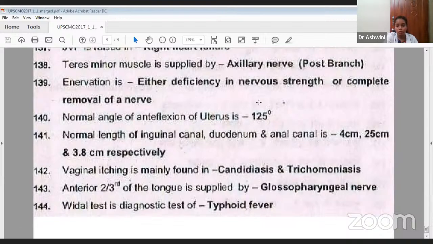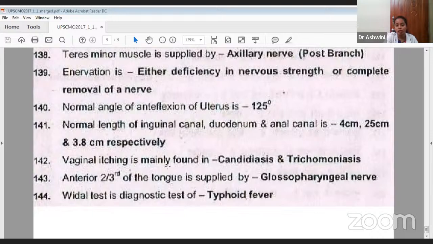Then anatomy, especially anatomy, they have asked the normal angle of anteflexion of a uterus. What is the angle? 120 degree, and some tests like Vidal test. So when I went through this, I felt it is easy, but still you need to put in a lot of effort. If you have good clinical knowledge and you have studied properly the 3 years of BAMS, you can answer 50% of UPSC questions, and the other 50% you can answer easily by properly going through these 47 days of classes.